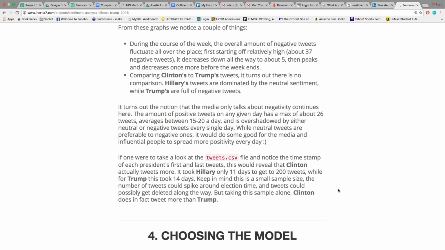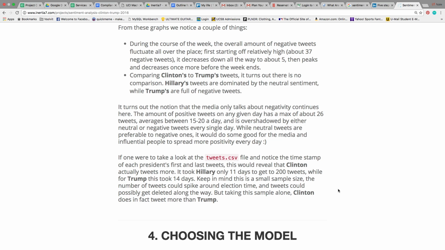From these graphs, we do notice a couple of things. Like I said, the negative fluctuates all over the place. Really not good, but unfortunately negativity does sell. Another interesting thing: I got an equal amount of tweets from Clinton and Trump, and Clinton's spanned a shorter time, which means that Clinton actually tweeted more, which is surprising to me, honestly.